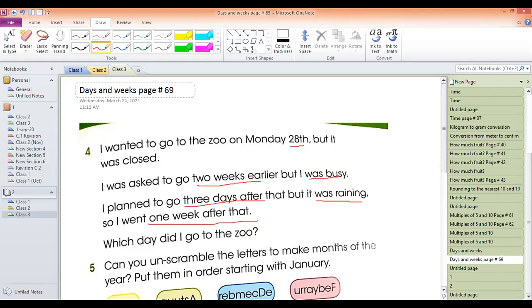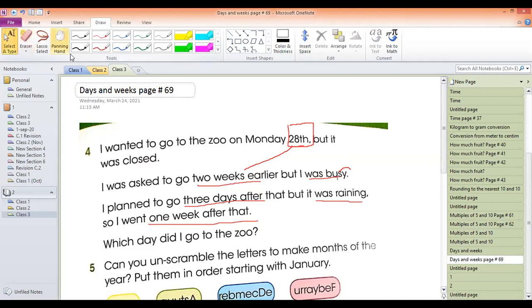Okay, this is the benchmark. But I was busy, but planned to go. Listen, I plan to go 3 days after. After what? After this. This is connected. Okay, they all are connected. If it is the question, we have to check the benchmark. This is the benchmark. He wanted to go to the zoo on Monday 28th, but it was closed. Then he was asked to go 2 weeks earlier than the 28th. So he was busy. Then he planned to go 3 days after that. So from that date, you will go 3 days after. Okay. Every time you will not go from 28.